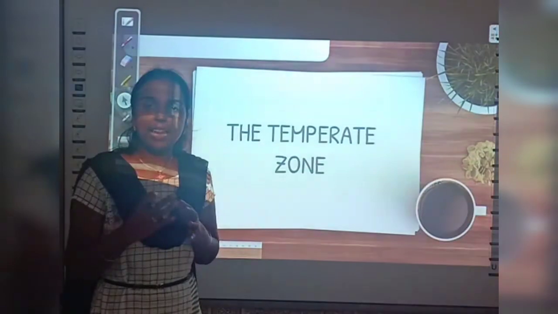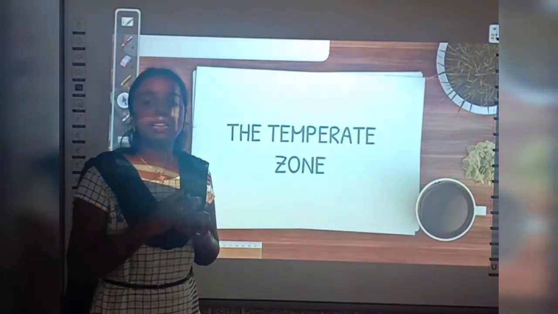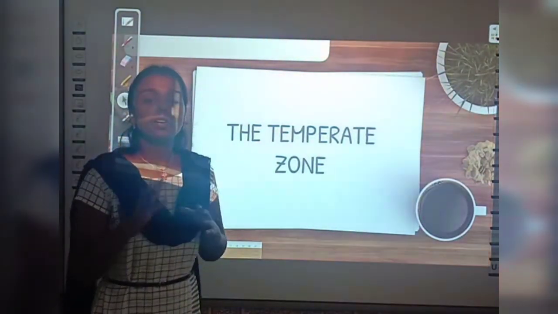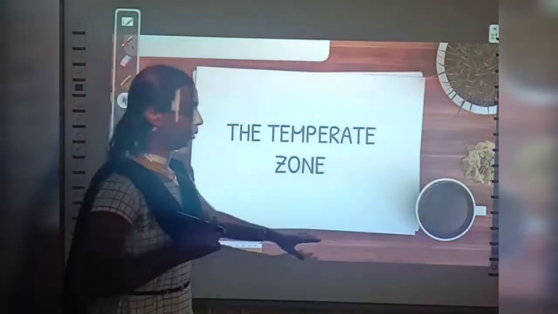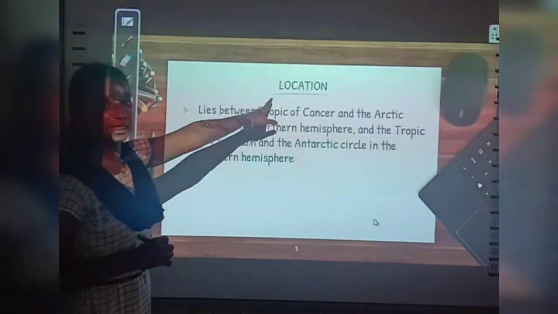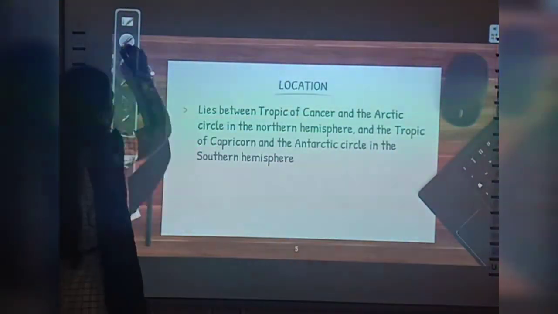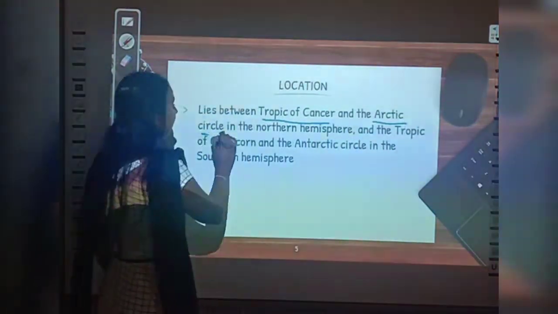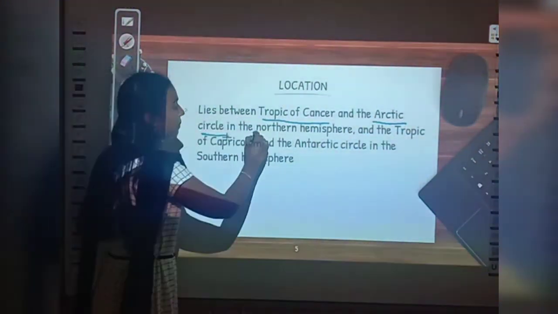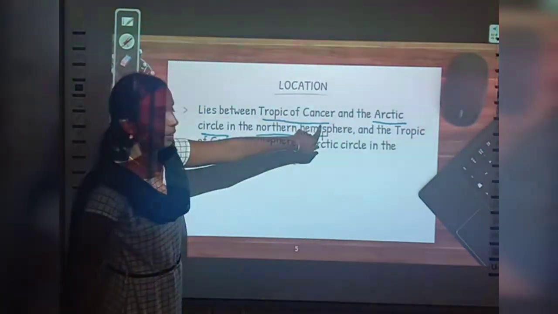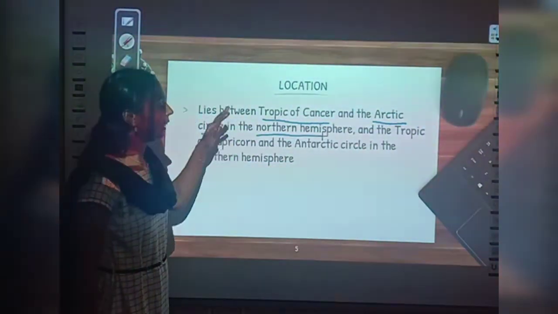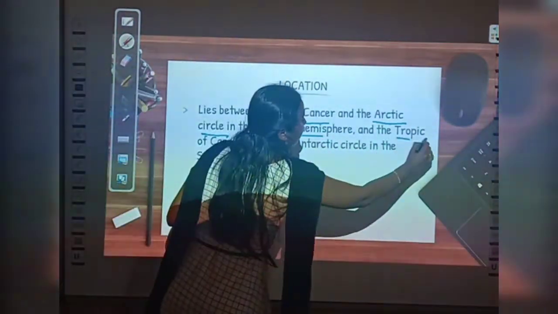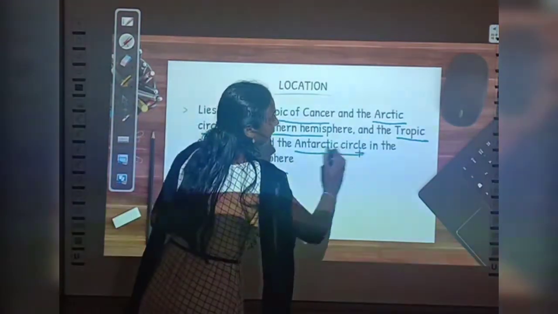So in today's class, we are going to have a small introduction on the location of this temperate zone as well as the frigid zone. Okay. So let us start with the temperate zone. Okay. See, where is this temperate zone located? It lies between the Tropic of Cancer and the Arctic Circle in the northern hemisphere. So in the northern hemisphere, it is between the Tropic of Cancer and the Arctic Circle, and when you come to the southern hemisphere, it lies between the Tropic of Capricorn and Antarctic Circle.